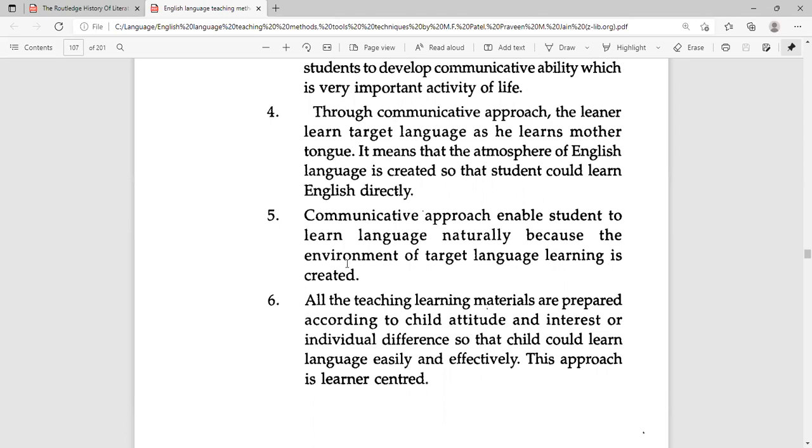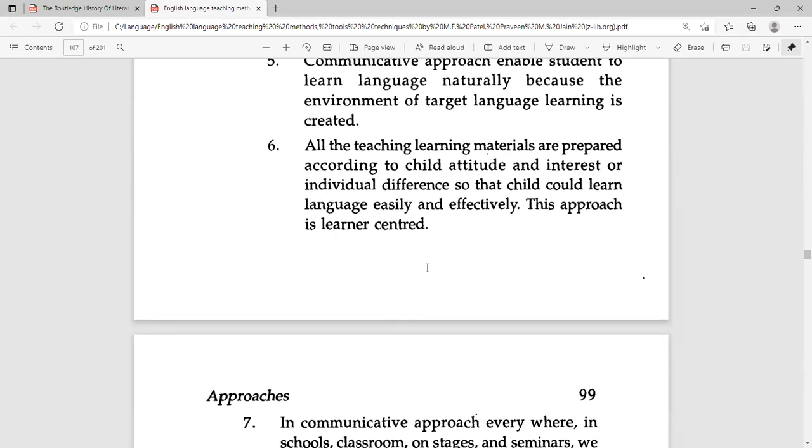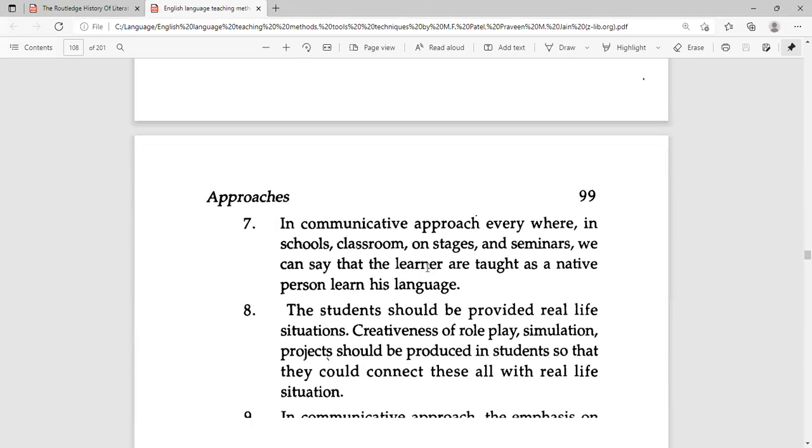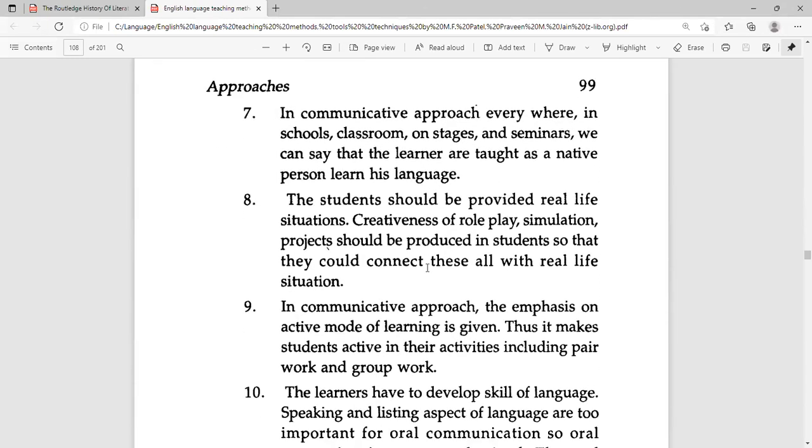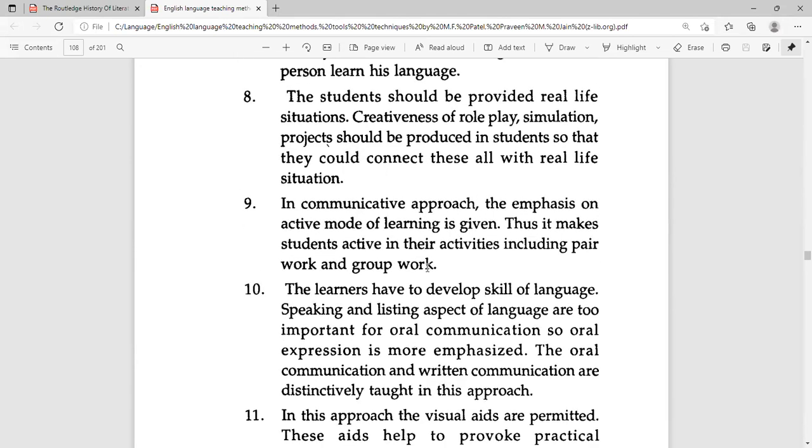The communicative approach enables students to learn language naturally because the environment of the target language is created. All the teaching-learning materials are prepared according to the learner's attitude and interest. Everywhere in schools, classrooms, stages, seminars, learners are taught as native persons learn language.